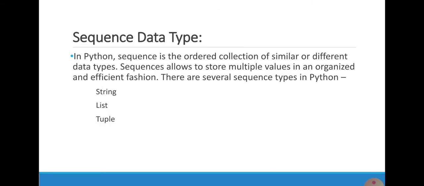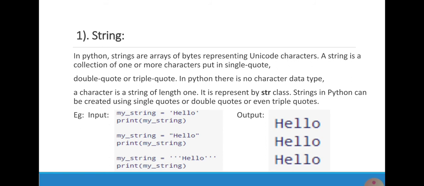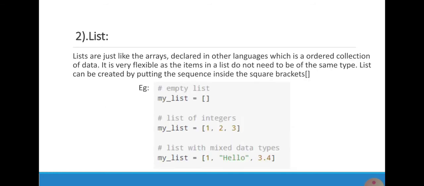Next one is sequence data types. It is also of three types: string, list, and tuple. First one, string. Strings are arrays of bytes representing Unicode characters. A string is a collection of one or more characters put in single inverted commas. On the left side I'm showing the input and the right side shows the output of the string example.